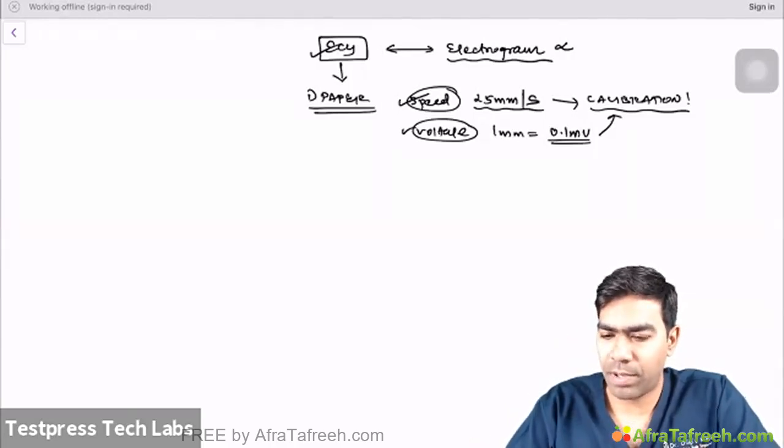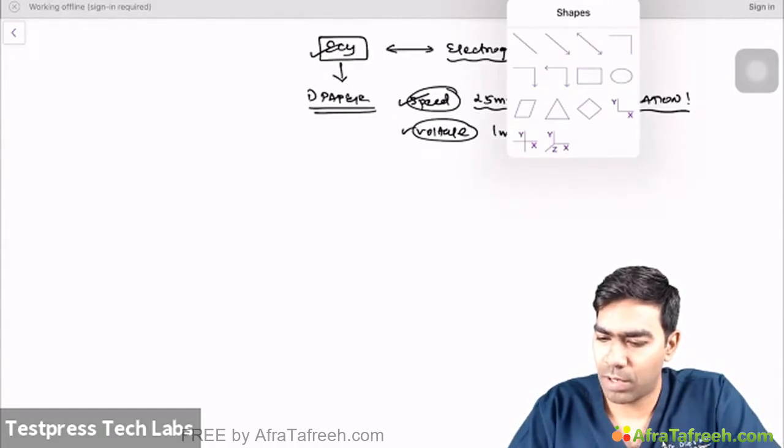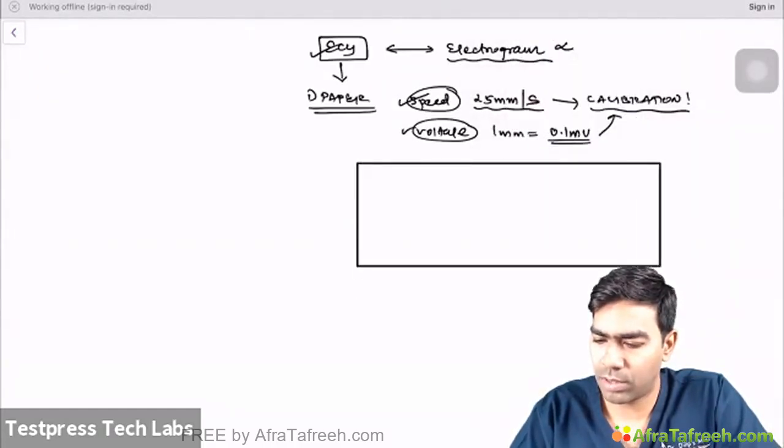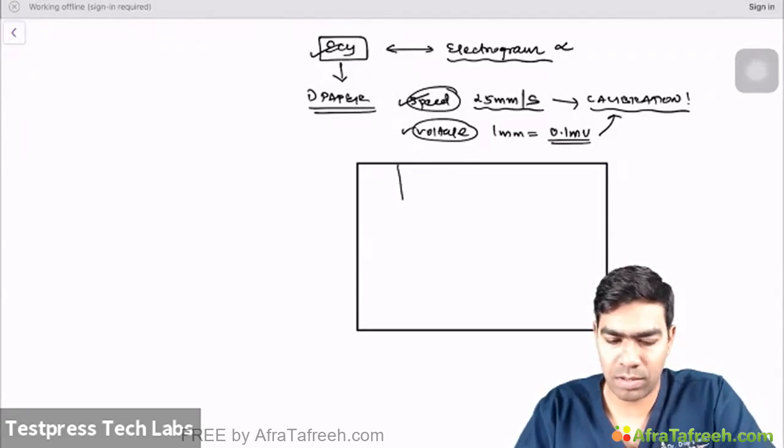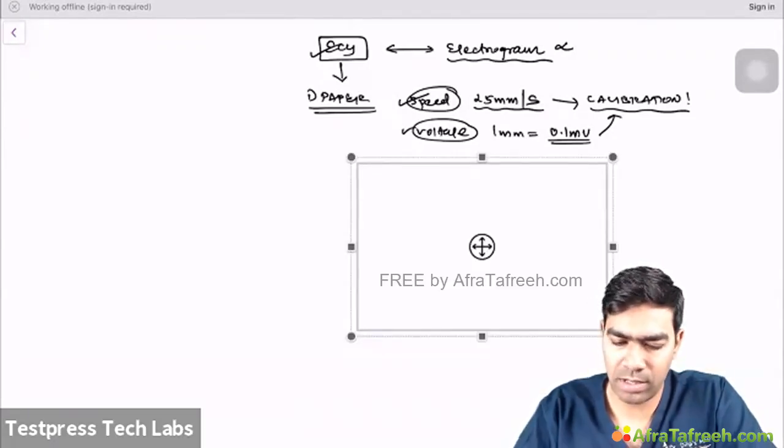So let me draw the paper in some other way. If you take the ECG paper, it's going to be divided into multiple lines like this.